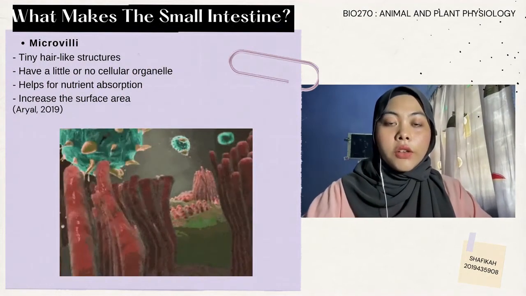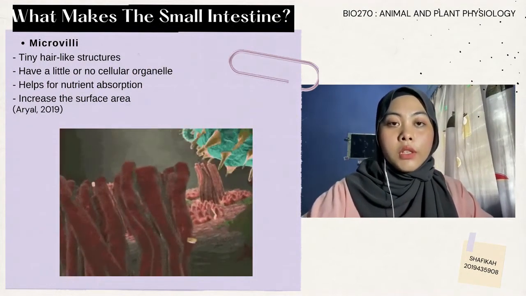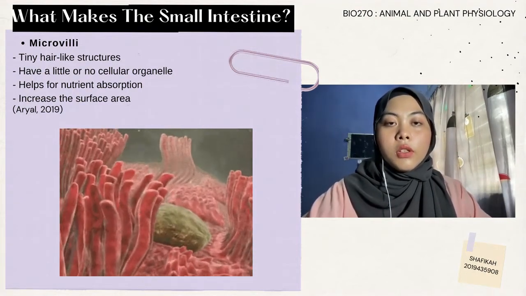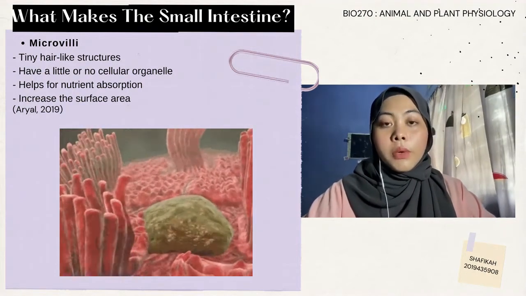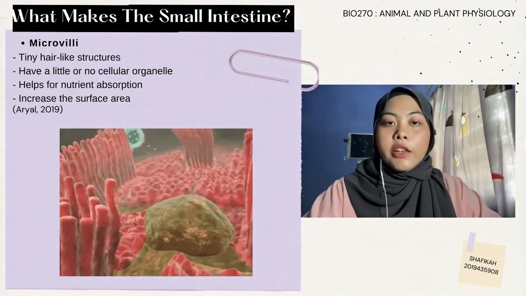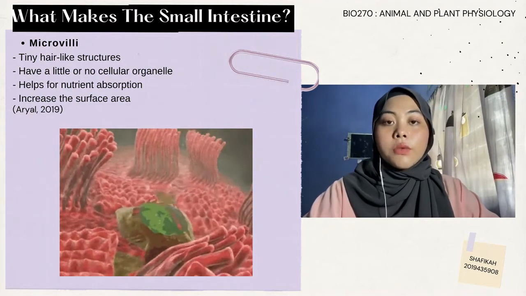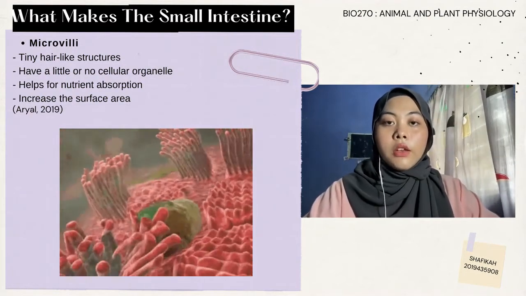Lastly, on each of the villi, there are even smaller folds that stick out into the space, called microvilli. The microvilli are formed of tiny hair-like structures, which are mostly found on the apical surface of some epithelial cells, such as those of our small intestine.